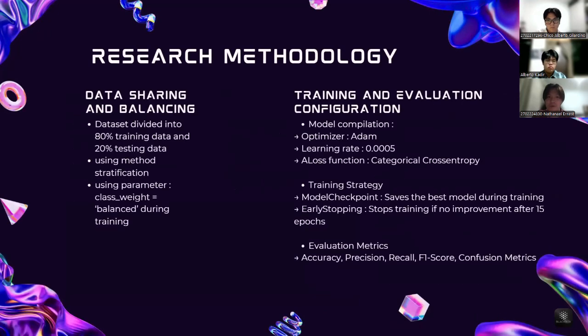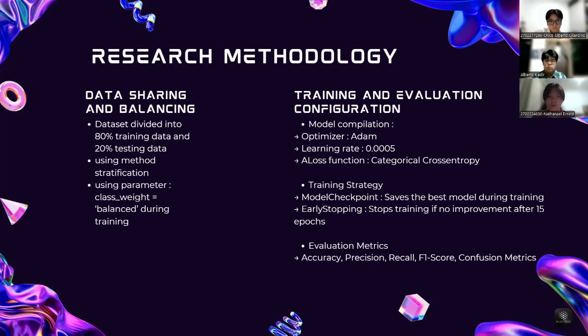For the data splitting and balancing, the dataset is then divided into 80% training data and 20% testing data. This process uses a stratification method to ensure that the proportion of each emotion class remains balanced in both datasets. To deal with the uneven number of samples, a class weight balance strategy is applied during training to give a higher loss weight to the minority class, so that the model can learn to recognize all classes more fairly.